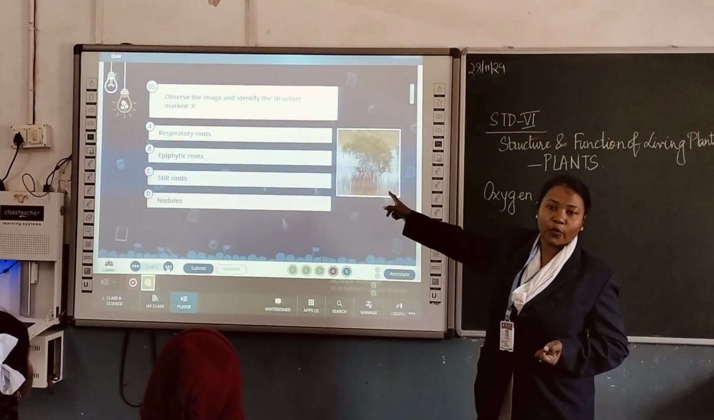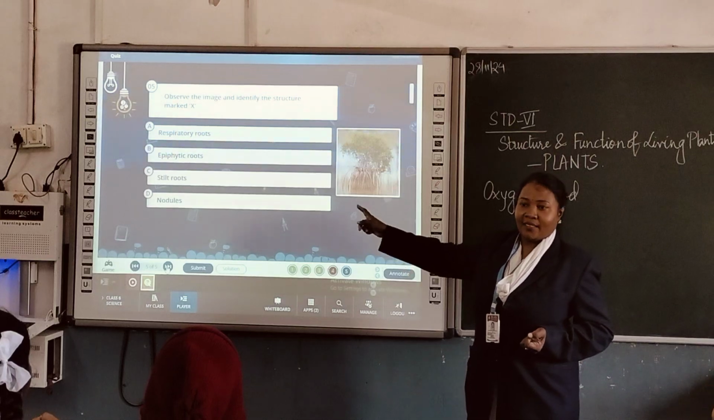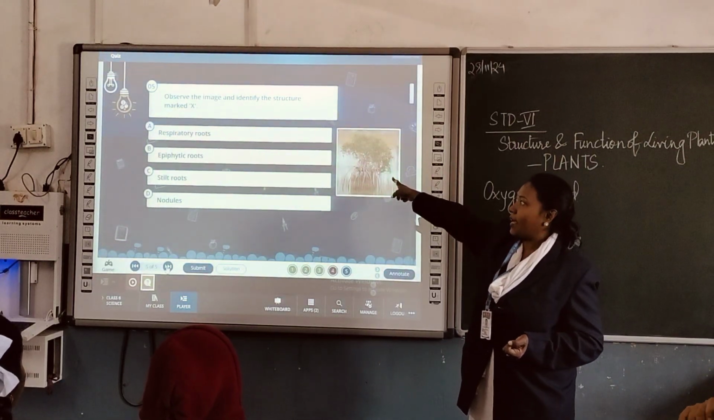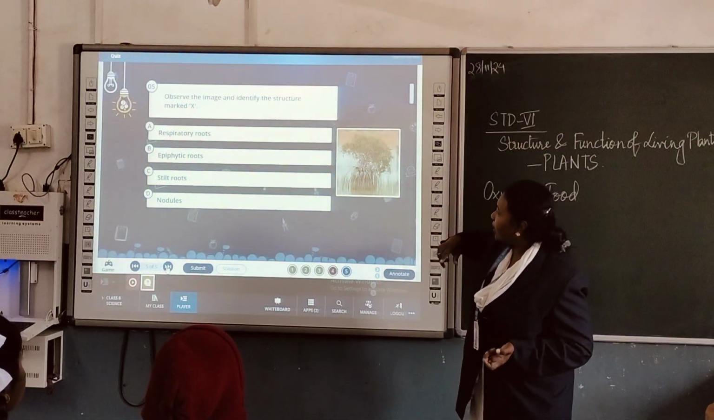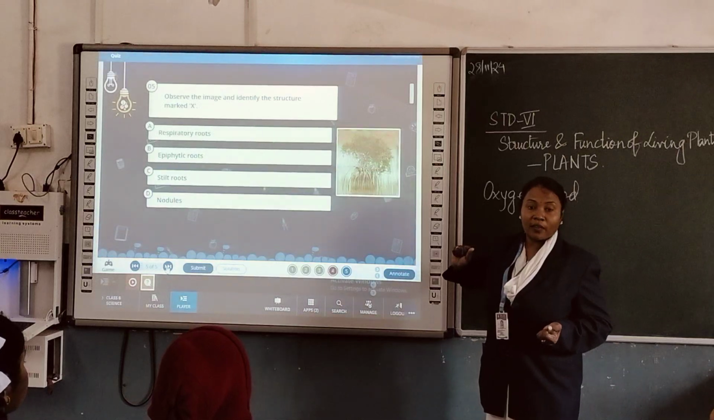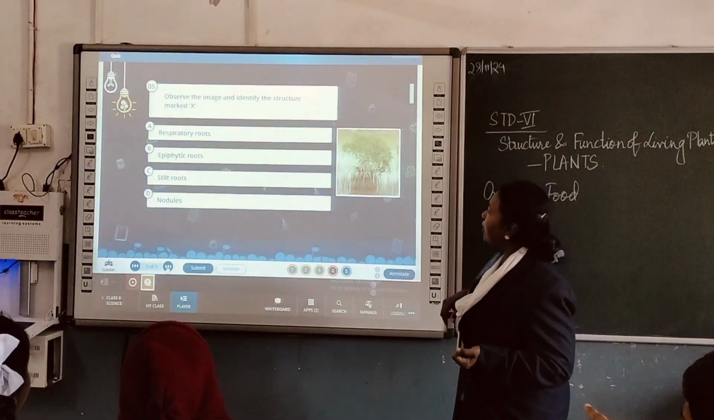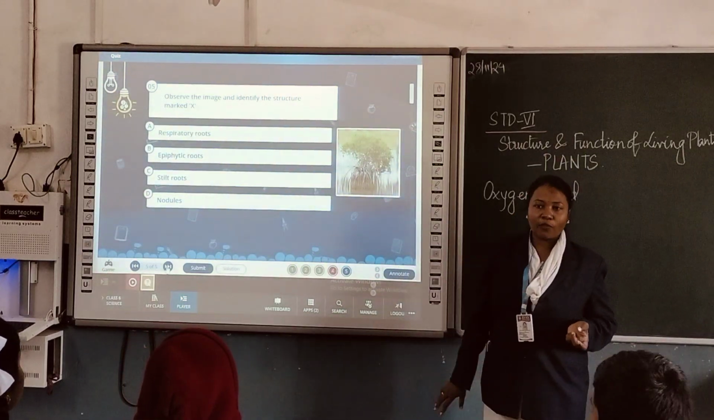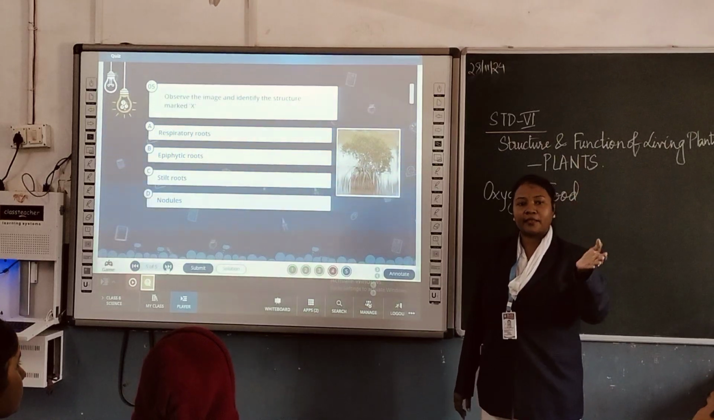It's a very beautiful root, not something different. Observe the image. Identify the structure marked X. I cannot see where the structure is marked. Is it visible for you? Yes, where is it? Okay. Looking at the structure marked X, can you say what type of root it may be? Yes, spin it and say.